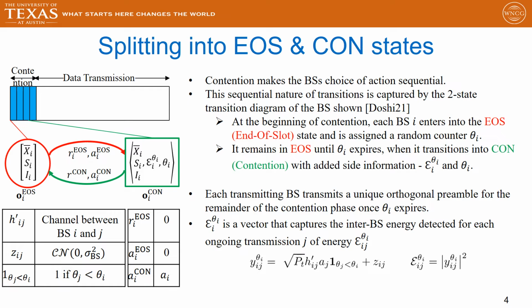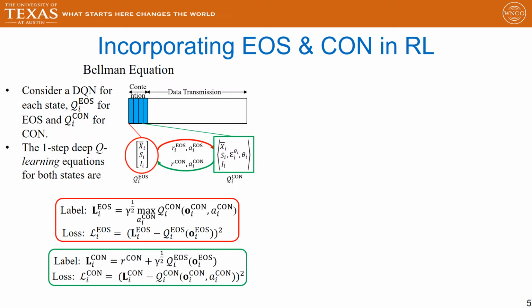The added side information basically comprises an inter-BS energy vector E_i, theta_i, that captures the inter-BS energy detected for each ongoing transmission, and the counter theta_i. We consider that the transmitting base station transmits a unique orthogonal preamble for the remainder of the contention phase once theta_i expires. We now describe how the EOS and CON terms can be incorporated in an RL framework.